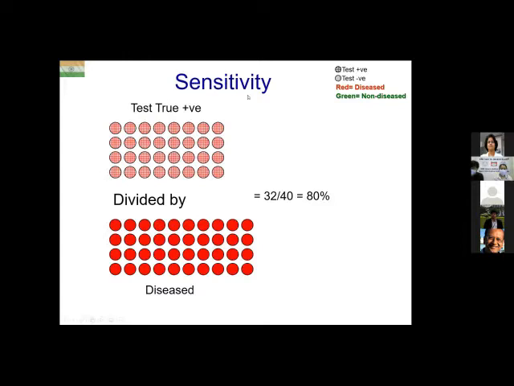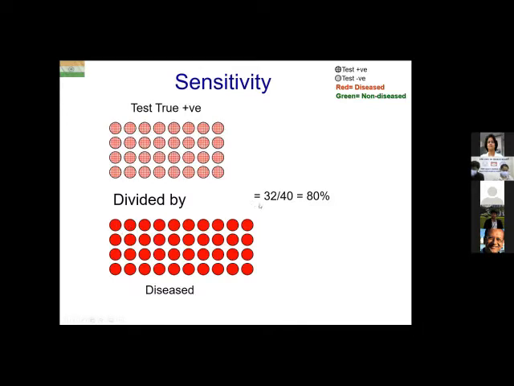So what is sensitivity? Sensitivity is amongst those who are truly diseased. That means the truly diseased is at the bottom in the denominator. Amongst those who are truly diseased, what proportion are test true positives? The true positive tests amongst those who are truly diseased. So the CRP positives divided by all those who are blood culture positive.